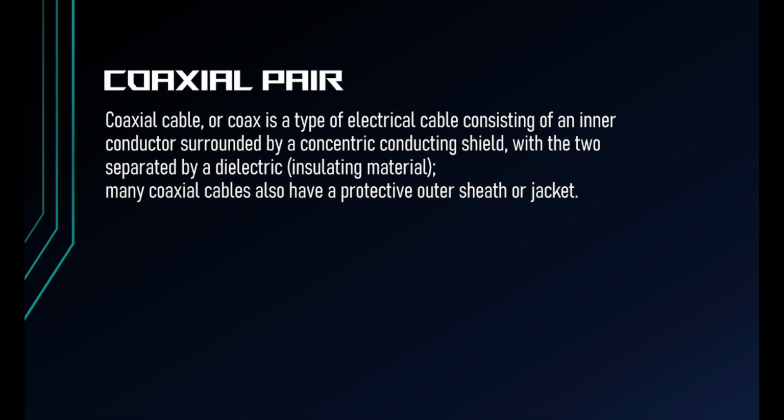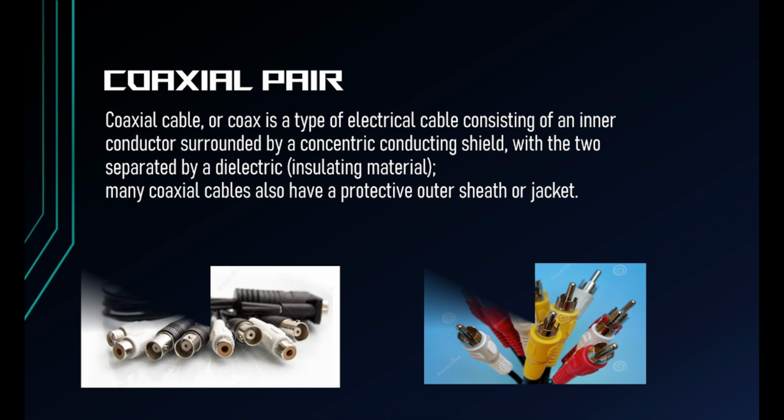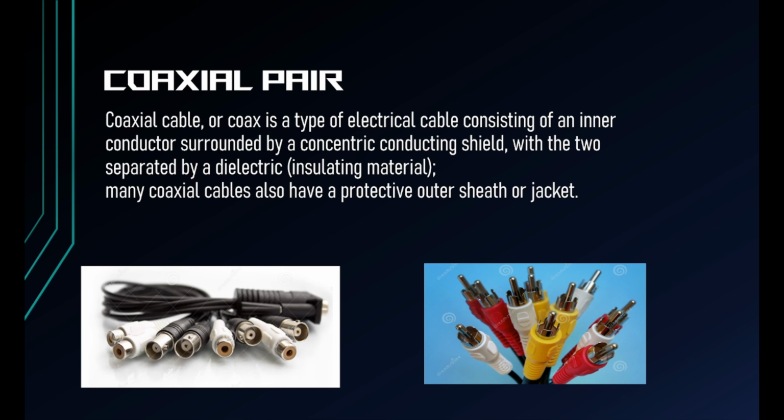Going towards the coaxial pair, a coaxial cable or coax is a type of electrical cable consisting of an inner conductor surrounded by a concentric conducting shield, with the two separated by a dielectric. Many coaxial cables also have a protective outer sheath or jacket.